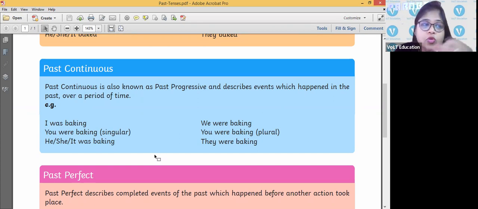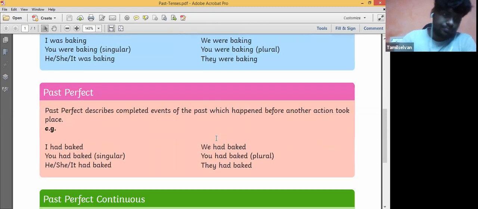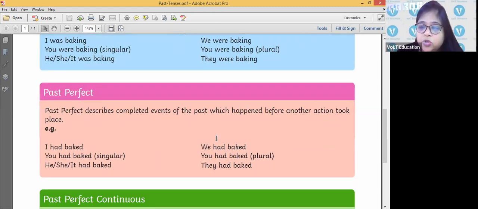Generally, when there are two, three people and you need to point it out and use their names, you say you all were baking. But it's okay if you use you were baking. If you are not using you all were baking, then also it's fine. That is the reason you is used for singular also and for plural also.